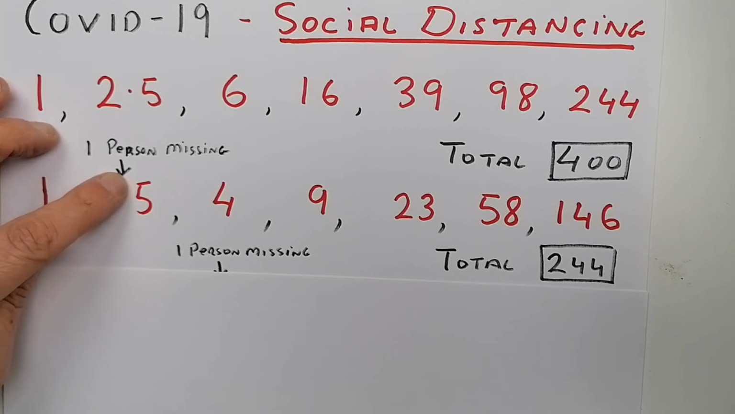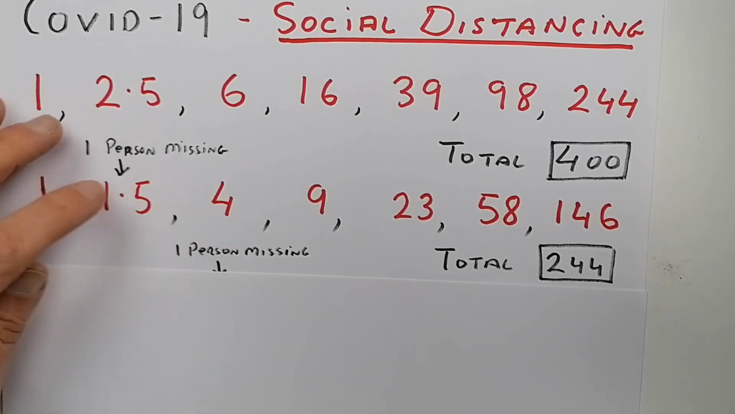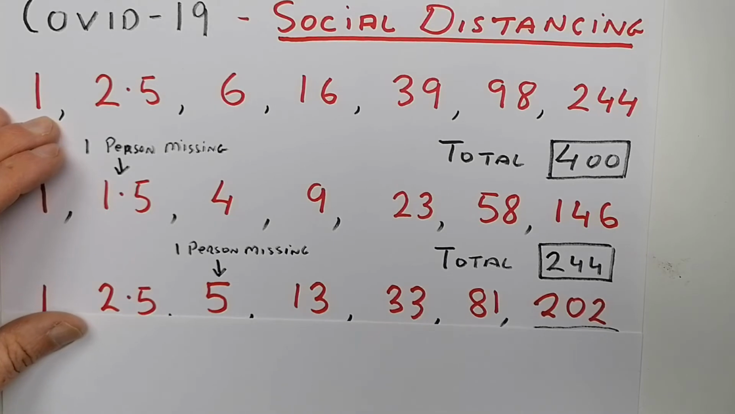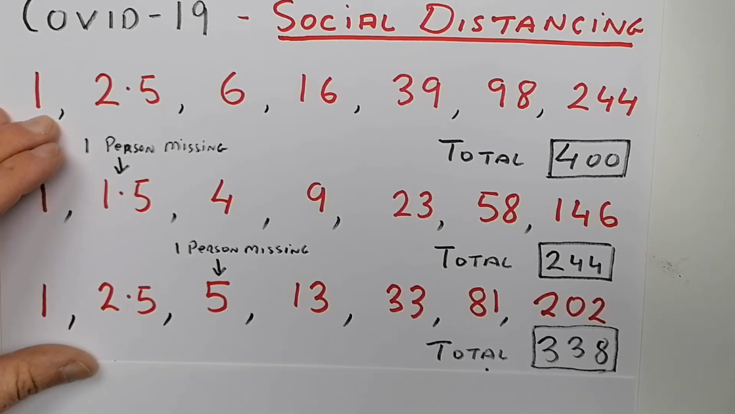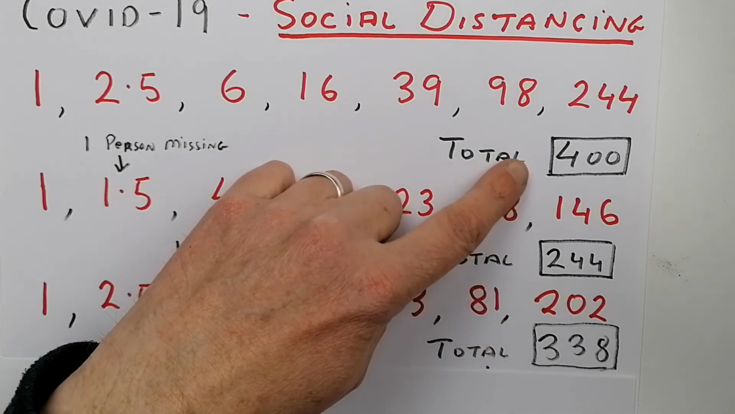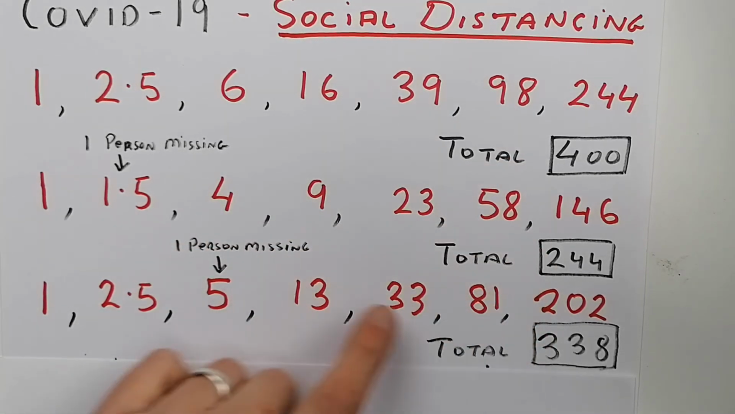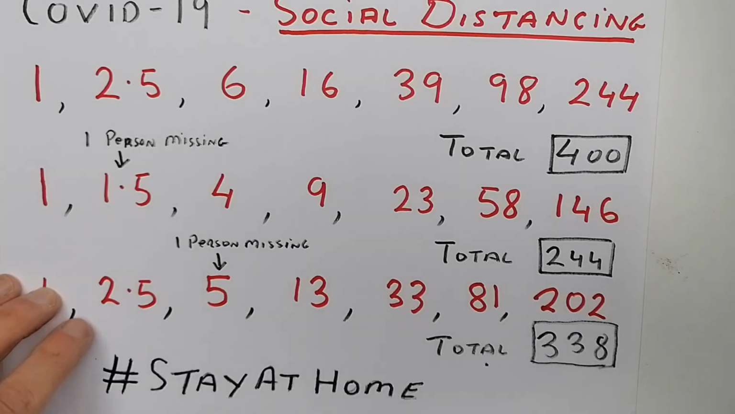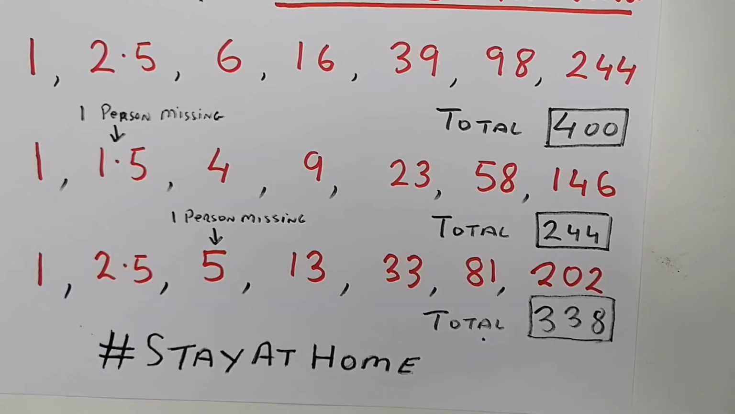Now let's say instead of this place, at this point, a person stayed at home. If that's the case, then you can see it's still a reduction, 338 on the original 400, but it's not as dramatic as if a person comes out at this point. But the message is still very simple: stay at home.